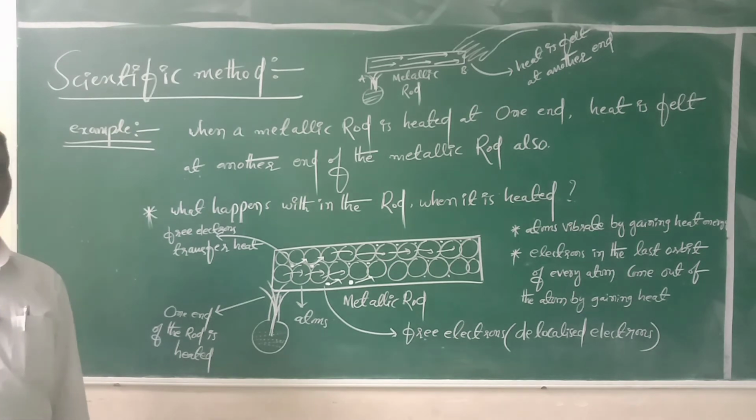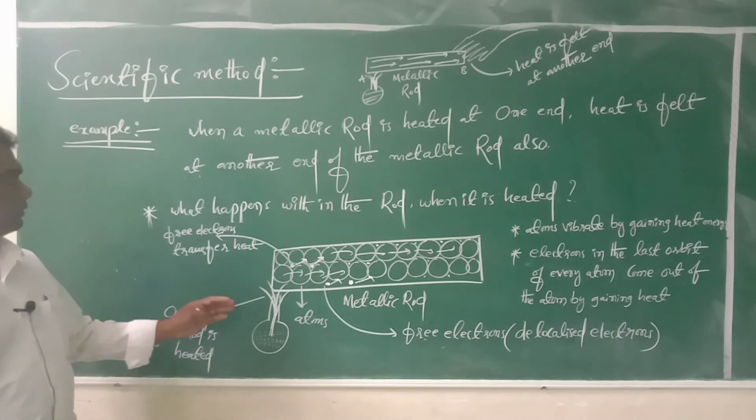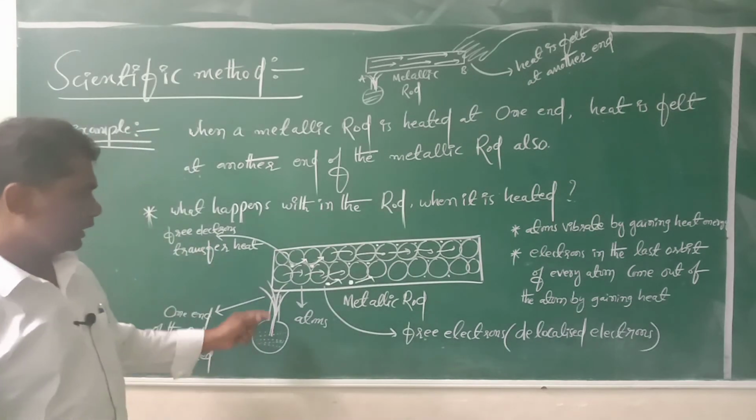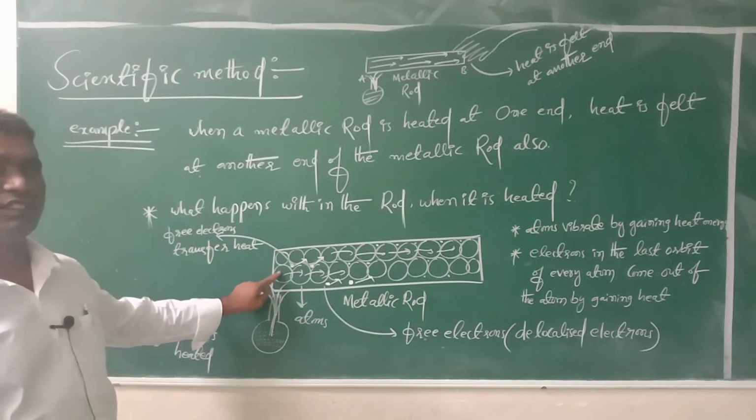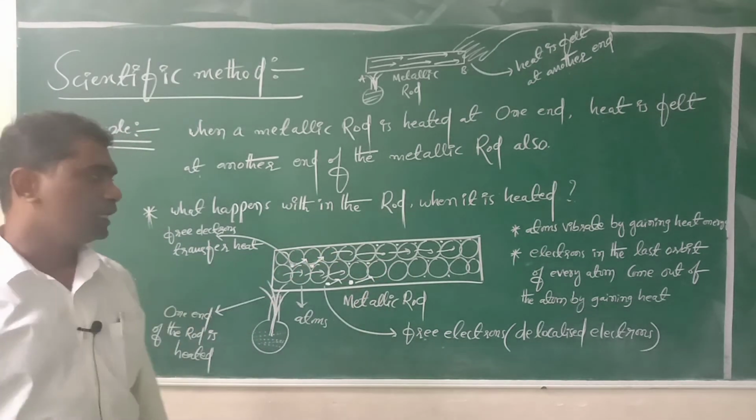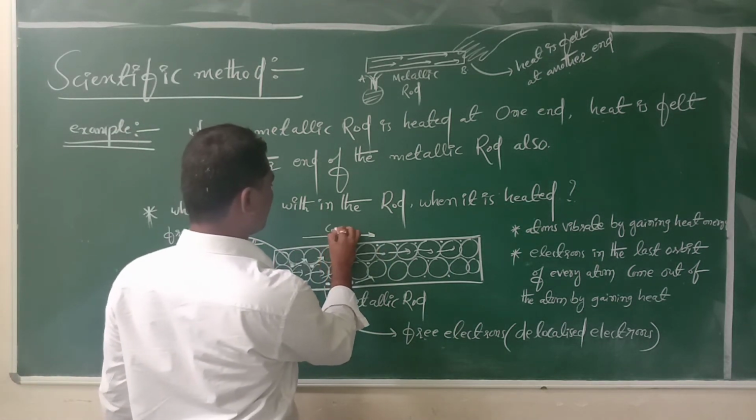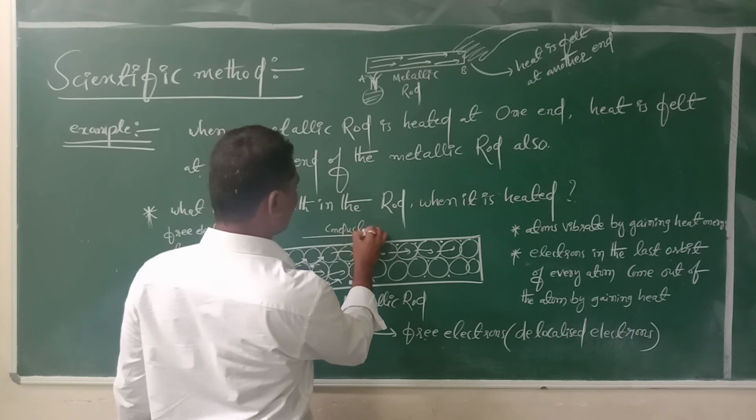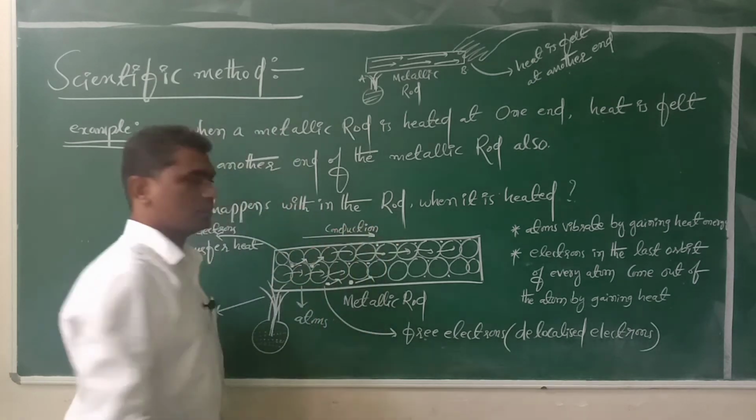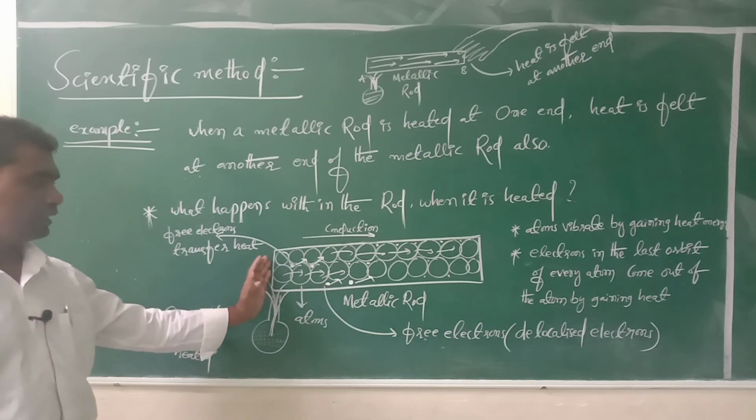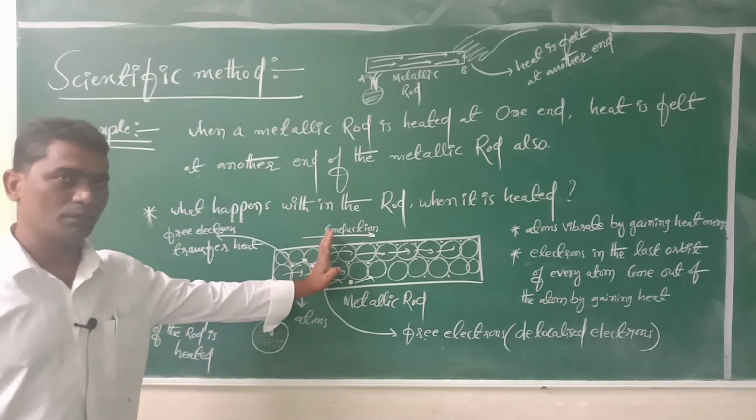Okay, so this is what happens within the rod when it is heated. This is the phenomenon which happens inside the metallic rod. This process is called conduction. Conduction means heat is transferred from one atom to another atom to another atom, like that.